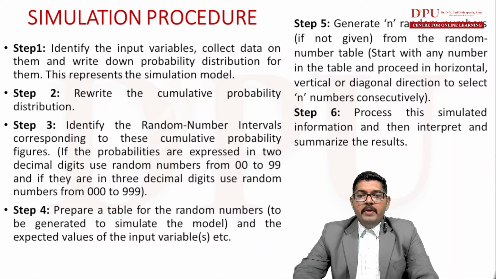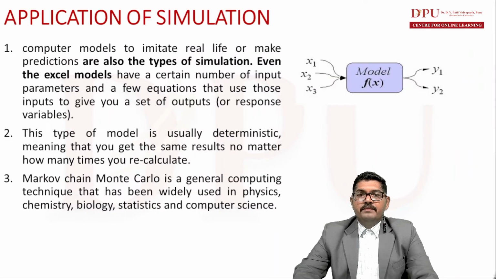Step 4: Prepare a table for the random numbers to be generated to simulate the model, and the expected values of the input variables. Step 5: Generate n random numbers, if not given, from the random number table. Start with any number in the table and proceed in a horizontal, vertical or diagonal direction to select n numbers respectively and consecutively. Step 6: Process this simulated information and then interpret and summarize the results.